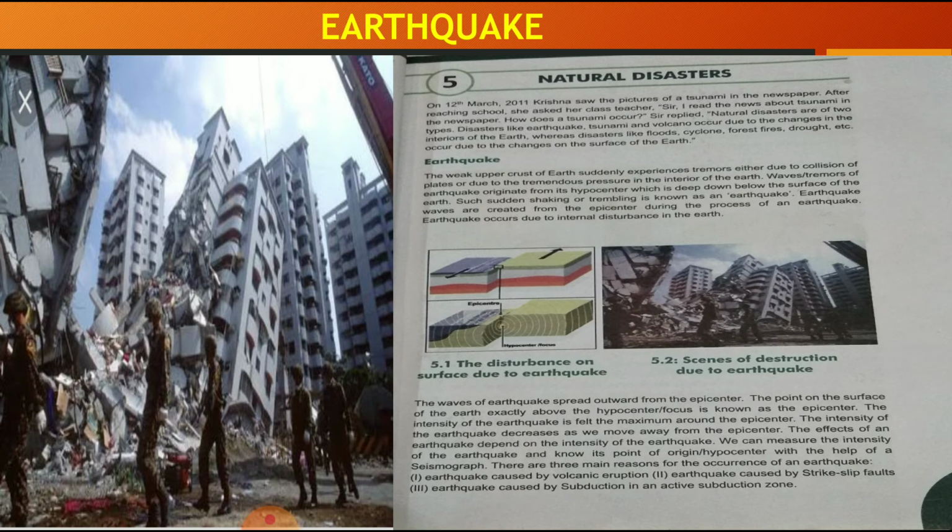which is not in our hands. Everything is in the hands of the gods. The natural disasters are in the hands of God. So basically this type of natural disaster occurs because there are some movements in the weak upper crust of the earth. Then the waves of the earthquake spread outward from the epicenter.